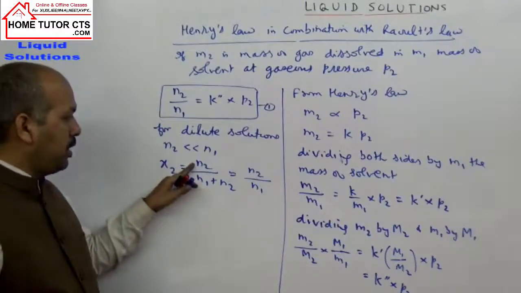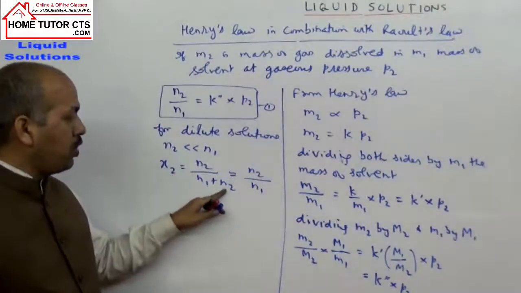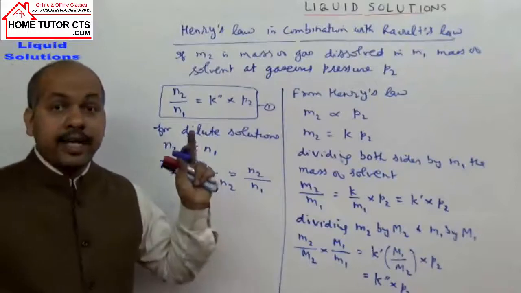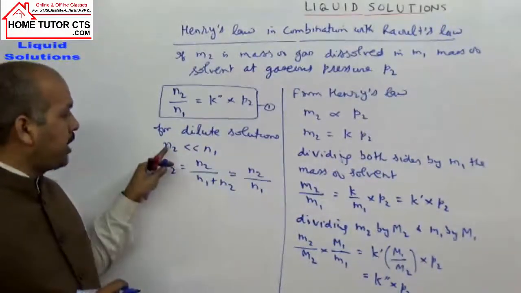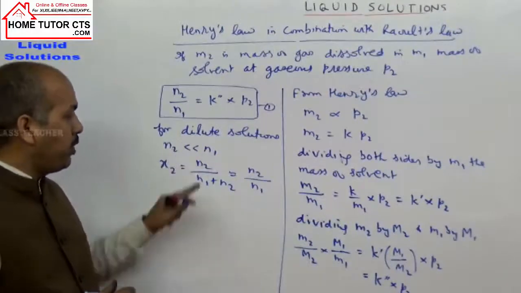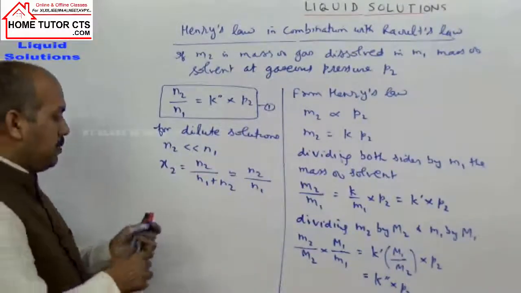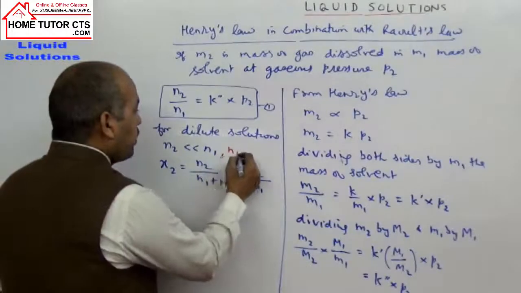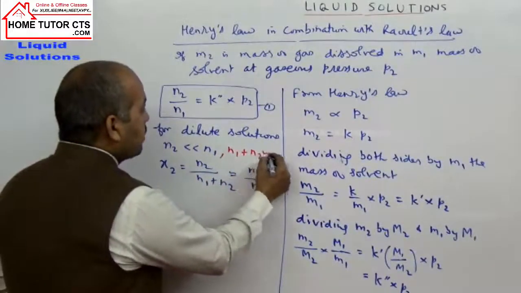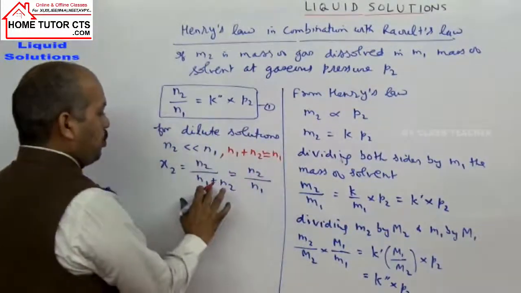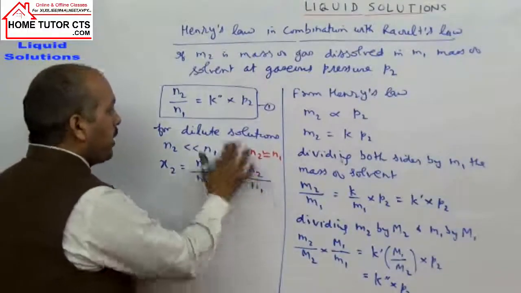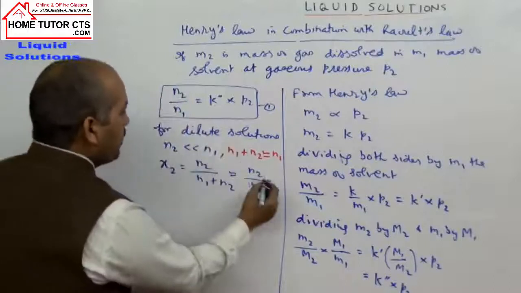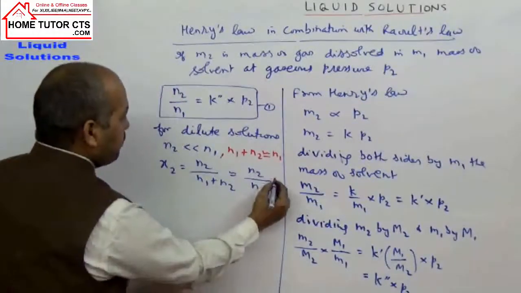X2 is N2 by the total moles, solvent plus solute. Since gases have very low solubility, N2 is very low as compared to N1. So N1 plus N2 can be taken as nearly the same as N1. X2 we can write as N2 by N1 in the expression. So this is, suppose, equation number 2.